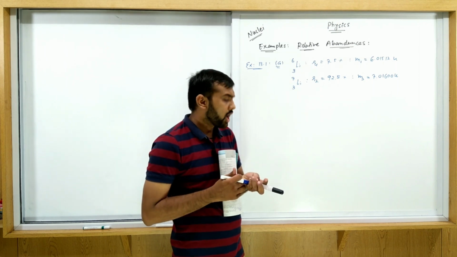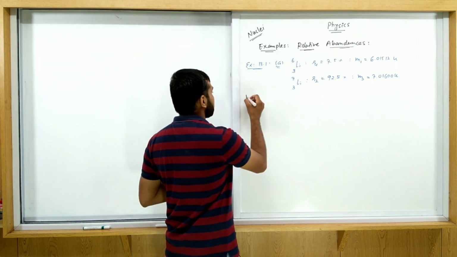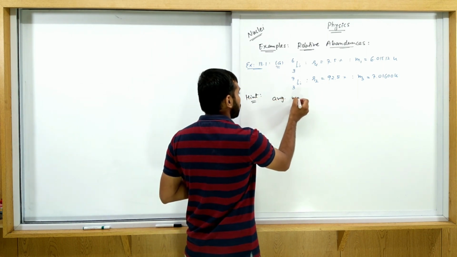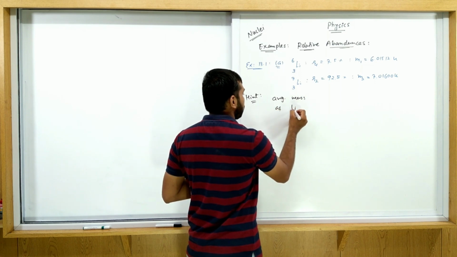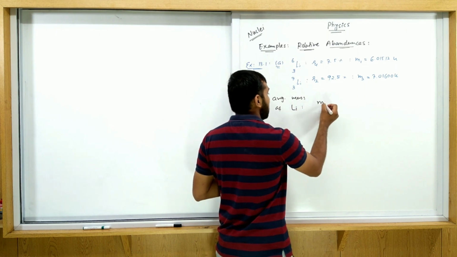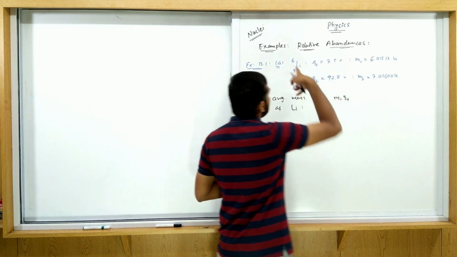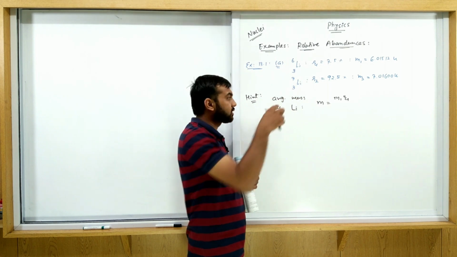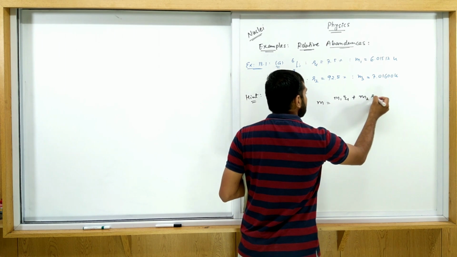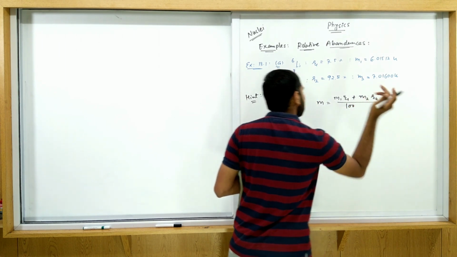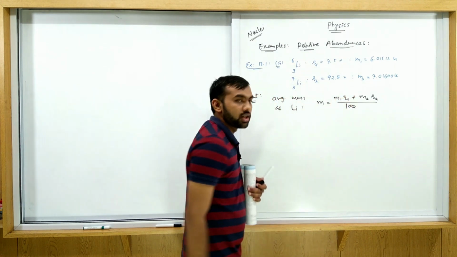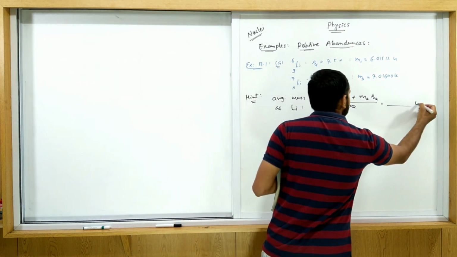So we have to find the average atomic mass of lithium. The very simple one. Now what is the hint? The average mass of lithium is given by M is equal to M1R1 plus M2R2 upon 100, since here the equation is written for only two isotopes. Put each value here and you get some answer in terms of AMU.